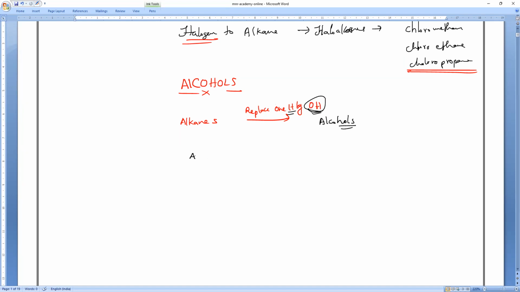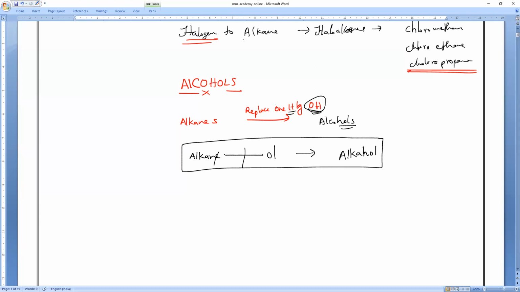And for naming, what do we have to do? For the alkane, we have to cut the E and add the suffix. What is the suffix for alcohol? OL. So if you replace the E with OL, that is what we call alcohols. OL is the suffix for this one.